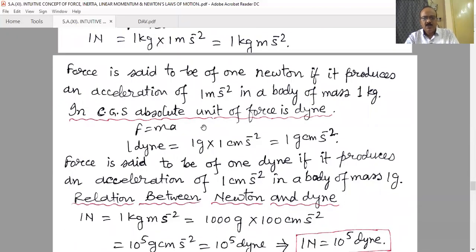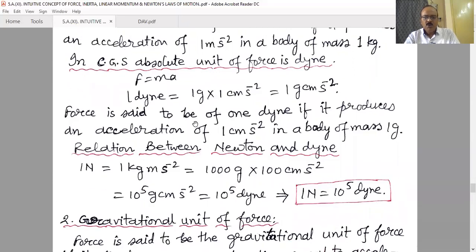In the CGS system, we can define the absolute unit of force in a similar way: unit mass, unit acceleration, and that unit is 1 dyne, 1 gram into 1 centimeter per second square, that is 1 gram centimeter per second square. Force is said to be 1 dyne if it produces an acceleration of 1 centimeter per second square in a body of mass 1 gram, in the same direction as the applied force.